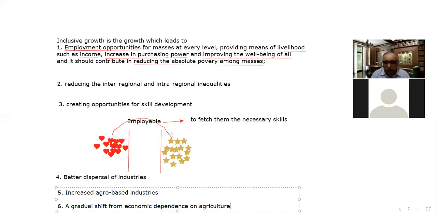Because economists cannot do anything, academicians cannot do anything, intellectuals cannot do anything, a single citizen or an individual from the public can't do anything until and unless the government leads the journey.